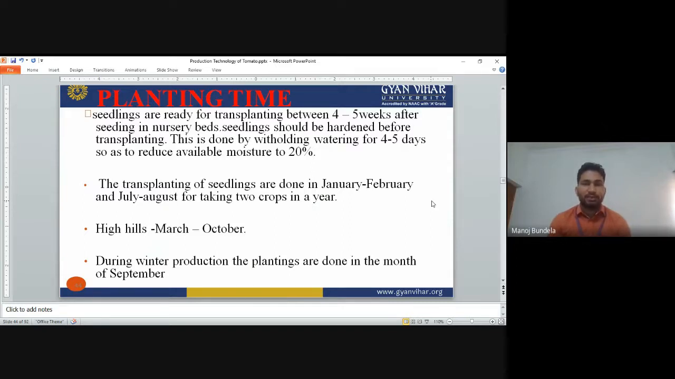Transplanting of seedlings is done in January to February and July to August for taking two crops in a year. In hills, March to October is normally the best time for transplanting. For winter production, the planting is done in the month of September.